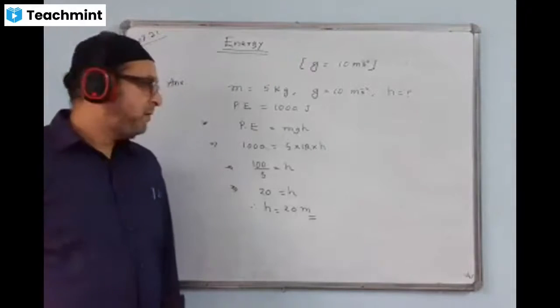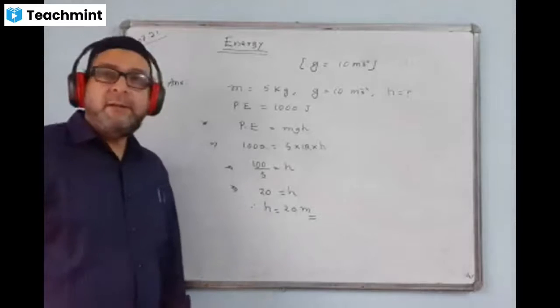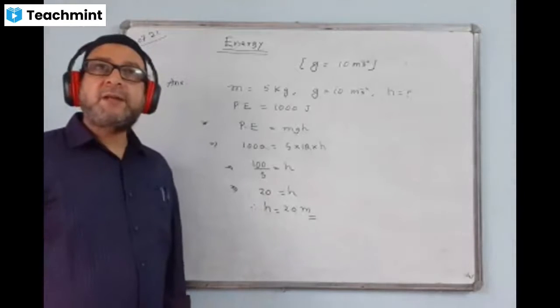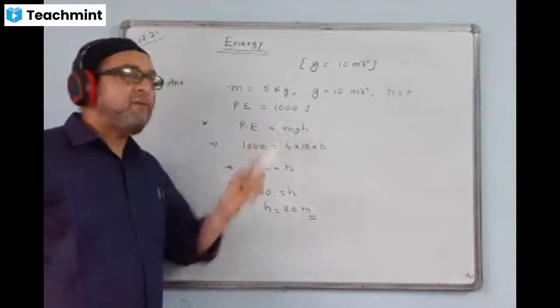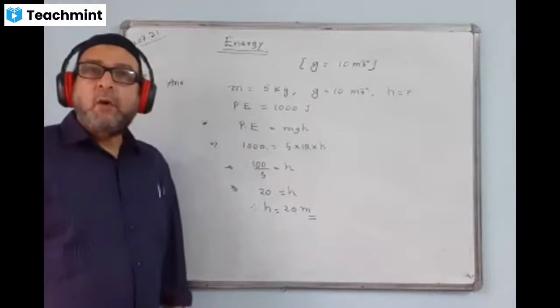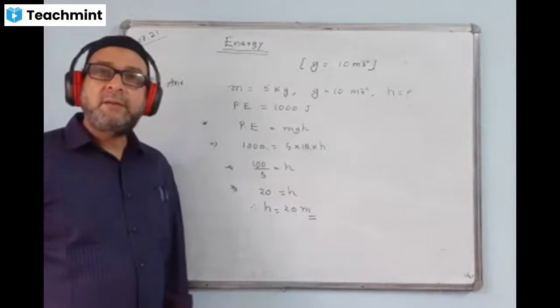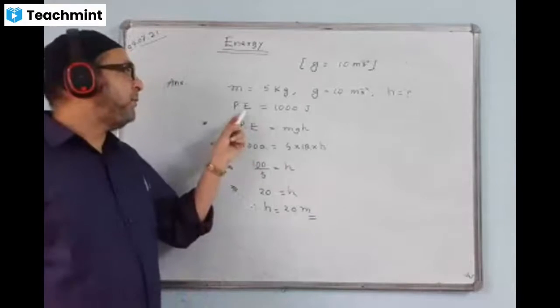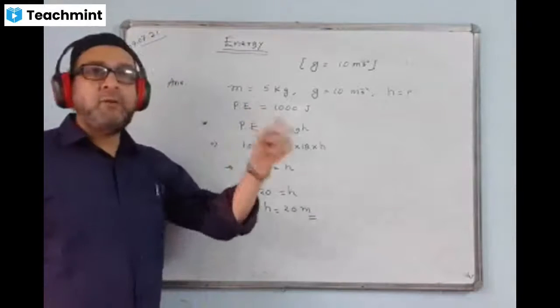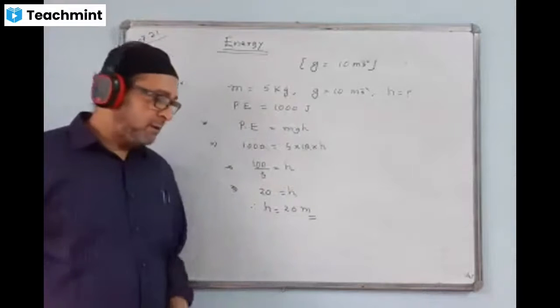Unit is also important. The height value is coming 20 meters. That means the body you must keep at a height of 20 meters. Then only it will possess an energy of 1000 joule. Hope you have understood this. Even suppose potential energy is given and mass is unknown, we can find mass also.